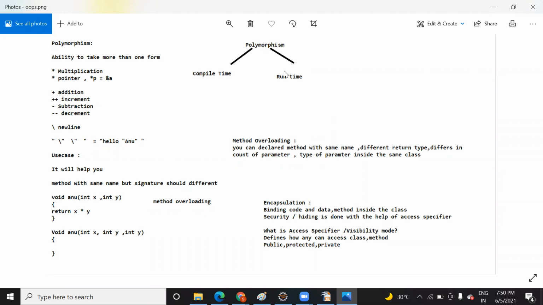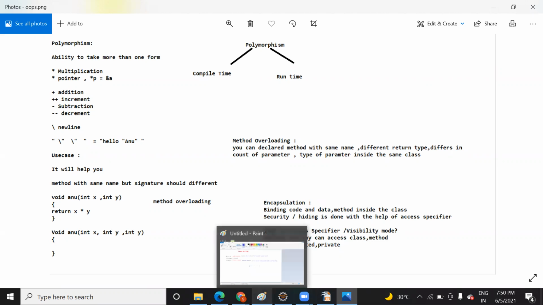So polymorphism is classified into two categories: compile time and runtime. In compile time, that is method overloading, which comes under compile time, and runtime is method overriding. So what do you mean by method overriding? Yesterday I explained to you the example where we were running the same method in a different class, right? And they are all the same print data, remember? Mm-hmm.